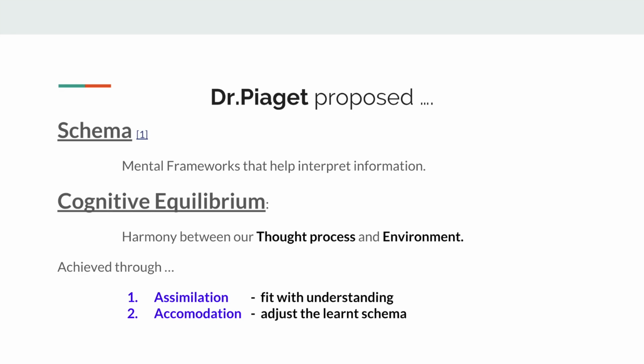Specifically, Dr. Piaget proposed that as we grow, we create something called schemas, which help us get a basic yet sound framework understanding of certain aspects. Concepts ranging from what is a bird, what is a house, and so on. We get all these things from the concept of schema. We also learn a lot more about abstract things like love, friendship, and betrayal. Not to forget that we strive constantly for cognitive equilibrium, wherein we get harmony between our thoughts and our environment. This is achieved through two processes listed in the slide.